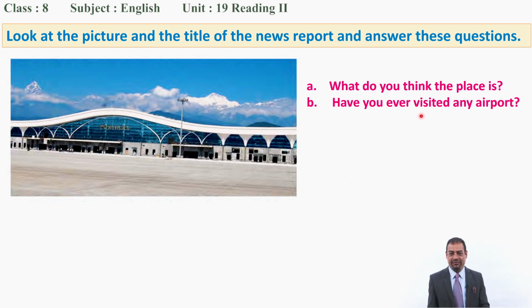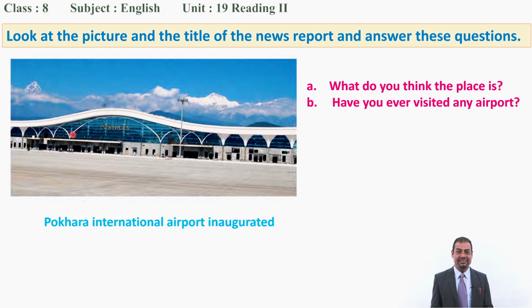Next one, have you ever visited any airport? Now you have got a clue. Airport means it is an airport. But which airport? You will know later, okay? So have you ever visited any airport? Good. Some of you might have, some of you might not have. No problem, okay? So now you can see here the title.